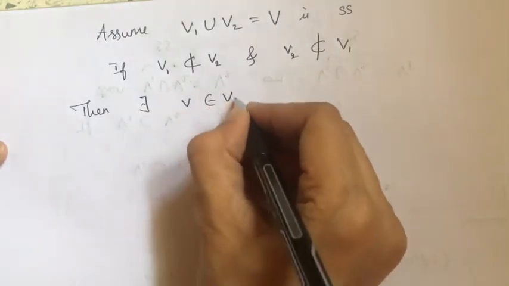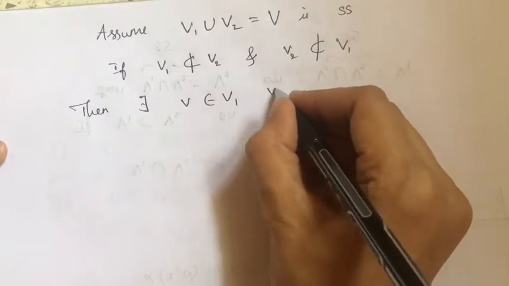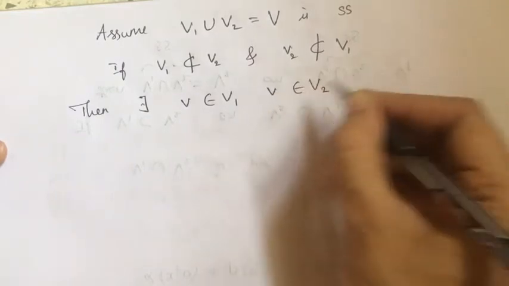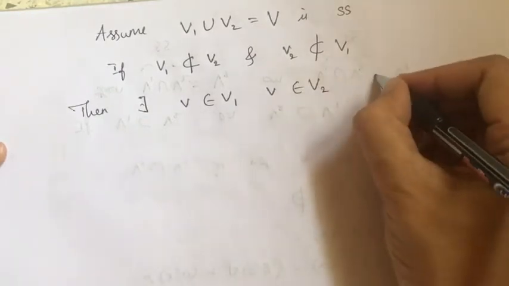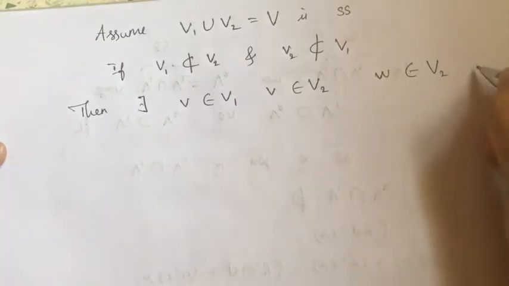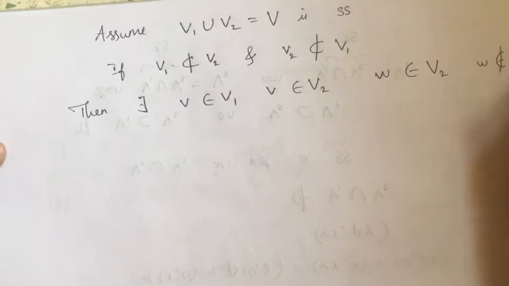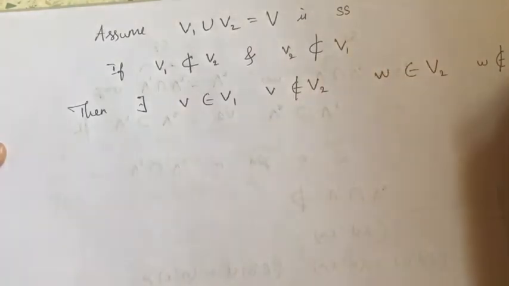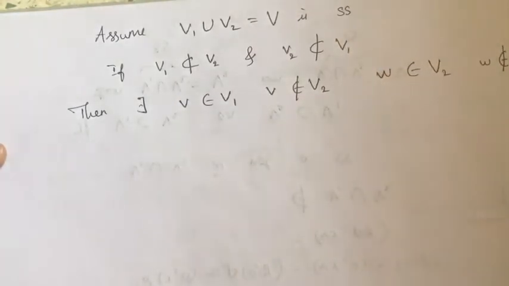say v that belongs to V1 but does not belong to V2, and another vector w that belongs to V2 but does not belong to V1.